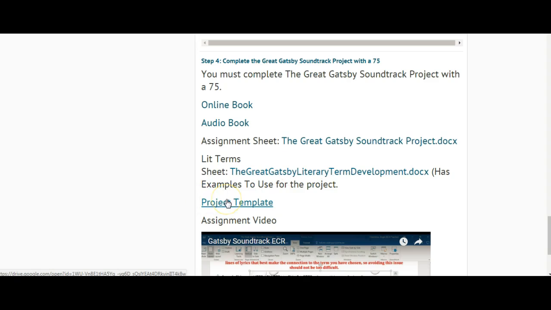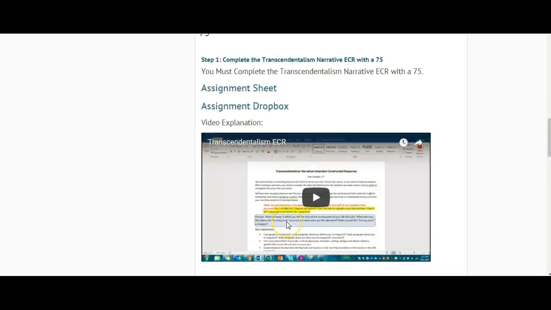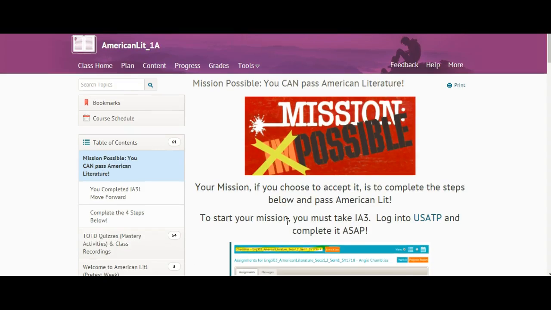Here is the project template. If you click here, it's going to pull up a template in Google. All you have to do is download it and you're filling in the blanks. And then here is a video that explains how to complete this assignment. Guys, that's it. That's all you have to do. But remember, you can't get to any of those 4 steps until you take your IA3. Once you've done that, you move forward.